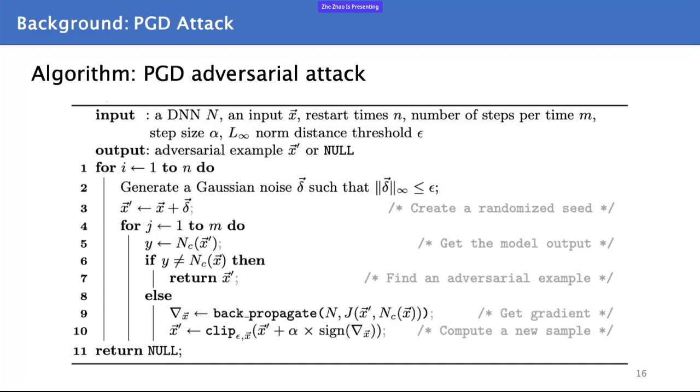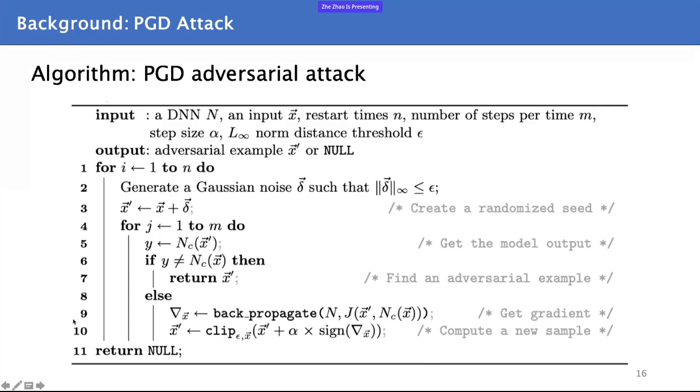Now, back to the background part. Which testing method, which attack algorithm, should we choose for the acceleration? The test method needs to be efficient and effective, as I said before. We choose PGD, the projected gradient descent attack method. The reason is that PGD almost only uses the first-order gradient for optimization. It is very efficient. This is an iterative attack.